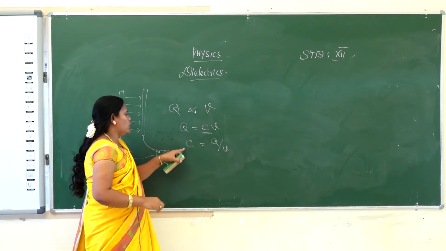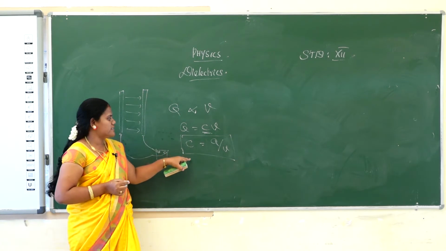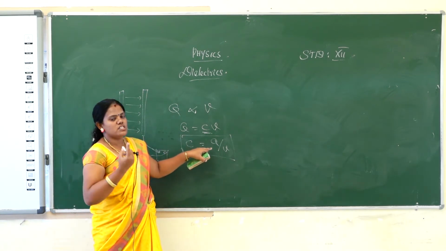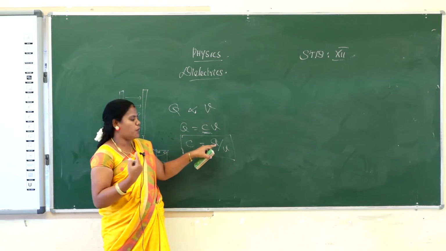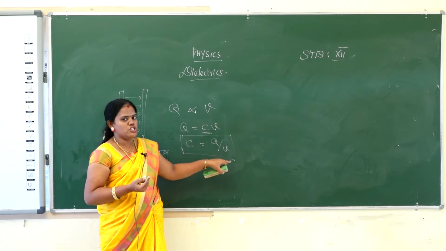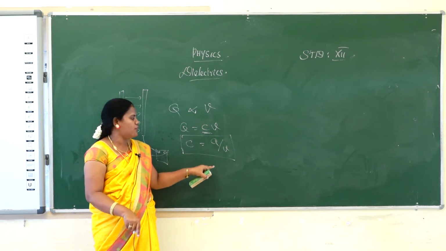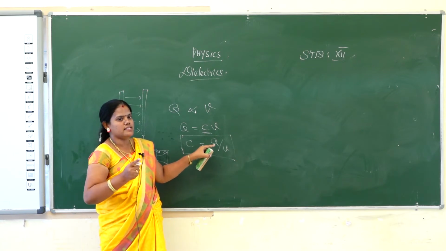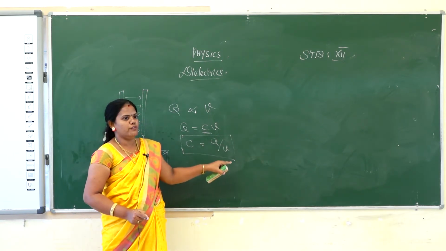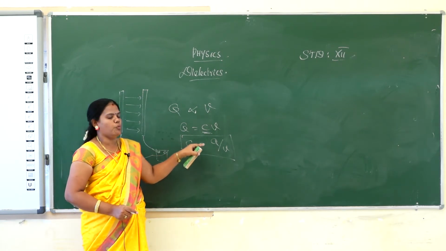Okay. So the capacitance of a capacitor is defined as the ratio of the charge of one plate, ஒரு plate உடைய charge, the charge on either side of the plate, to the potential difference. So capacitance is defined as the ratio of the charge given to one side of the plate, or either side of the plate, to the potential difference. That is the formula for capacitance. So capacitance C is equal to Q by V.